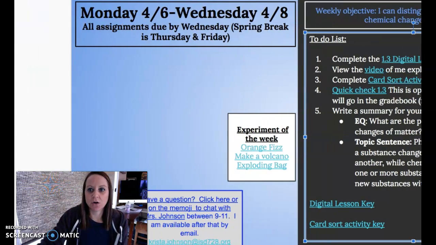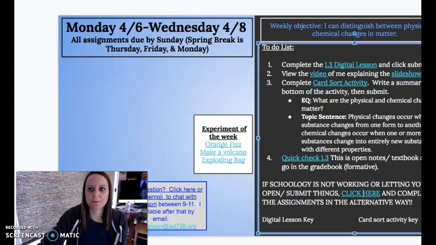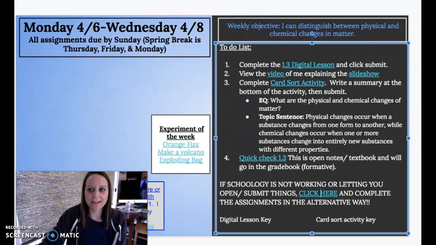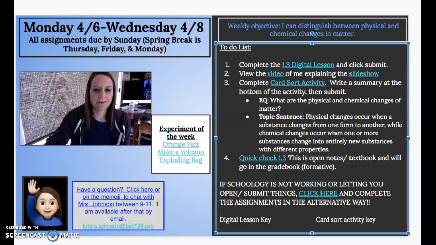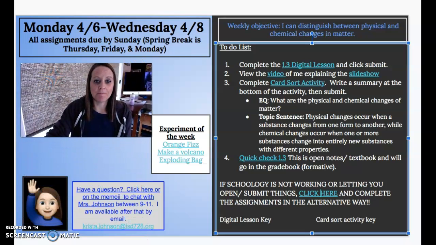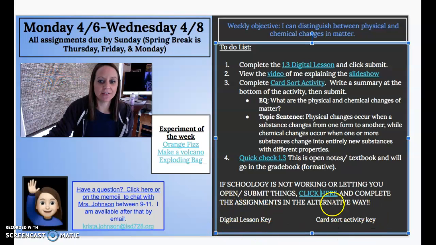All right, so, whoops, I'm on the wrong one here. That is what we're doing this week. Please feel free to come chat with me. Monday, Tuesday, and Wednesday I'll be available between 9 and 11 for you. I'll have the digital lesson and the card sort activity keys on there. I'm not going to post those until maybe Tuesday night or Wednesday morning, because I want you to try to do them before I post the key.